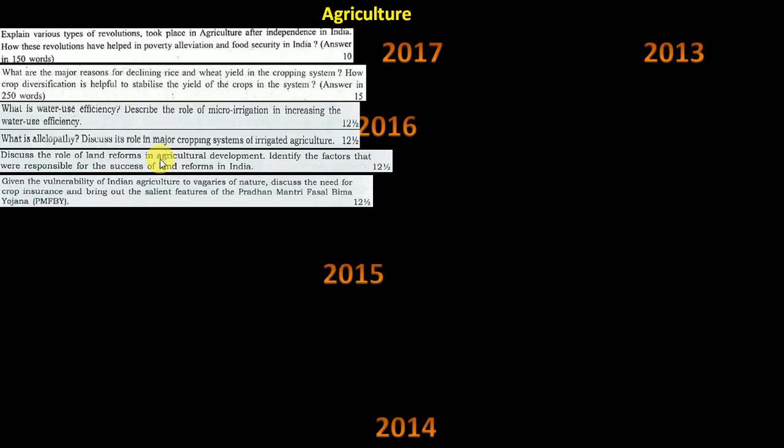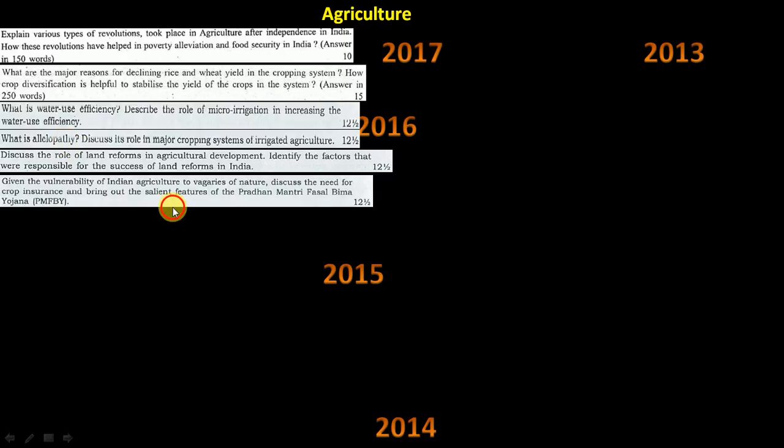And land reforms, one term in the syllabus: land reforms in agriculture development, identify the factors. Then again agriculture, here it is the Pradhan Mantri Fasal Bima Yojana, a scheme. They directly asked for its salient features, 12.5 marks. You have to tell how the crop insurance sector is going, whether it is going fine, whether the previous scheme was better than this, or whatever you know about the scheme, the provisions of the scheme. So in 2016, you see four questions, and one question, if you don't know or did not hear, you cannot even attempt.